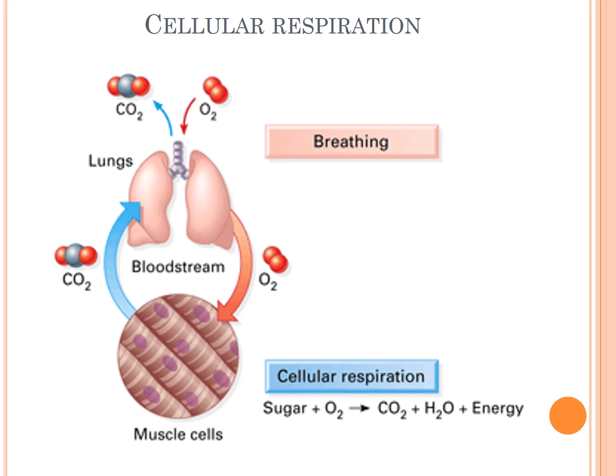This breaking of the glucose, however, needs oxygen. So the air that we have inhaled, or oxygen that we have inhaled, is taken up by the cell and used by the cell to break down the glucose so that energy can be released. This process of breaking down of glucose with the help of oxygen to give rise to energy is called cellular respiration.